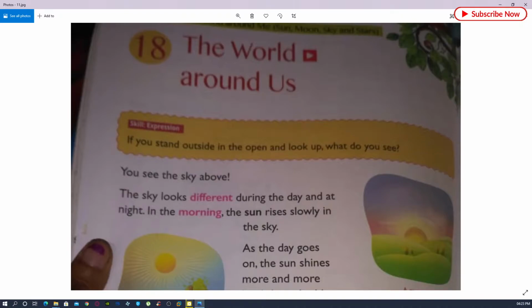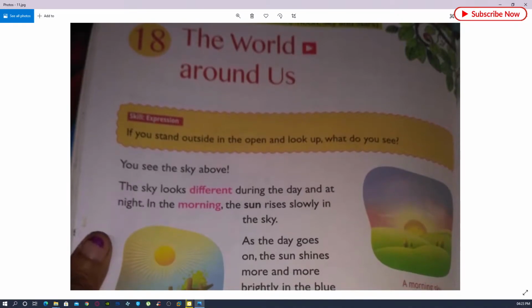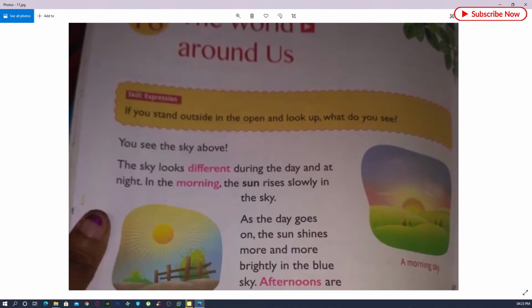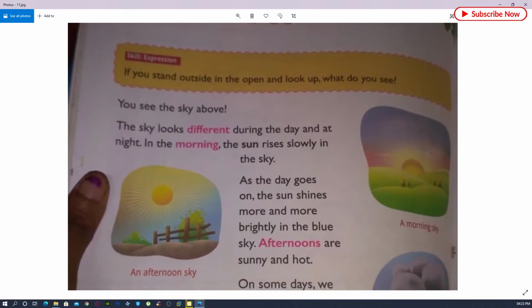Now we can see the stars, we can see nature every day in our world, on our earth. We see the sky, we see the moon, we see stars, we see trees. When we see the sky every day, we can see that the sky looks different during the day, and at night the sky also looks different.